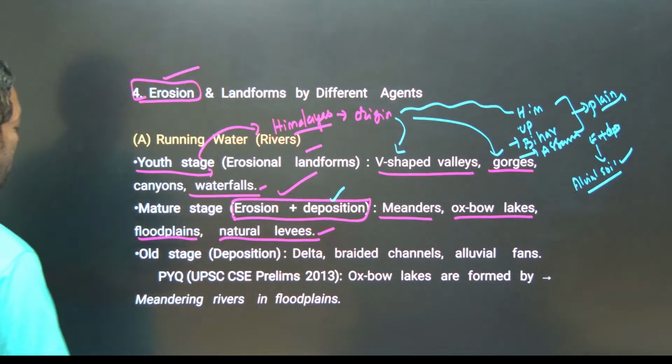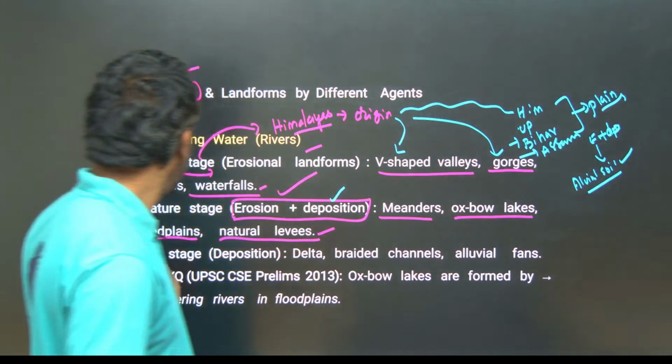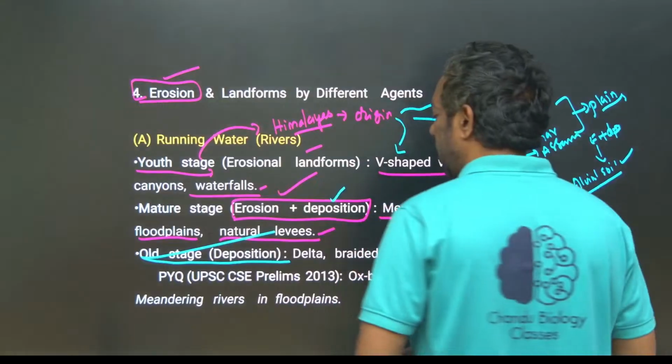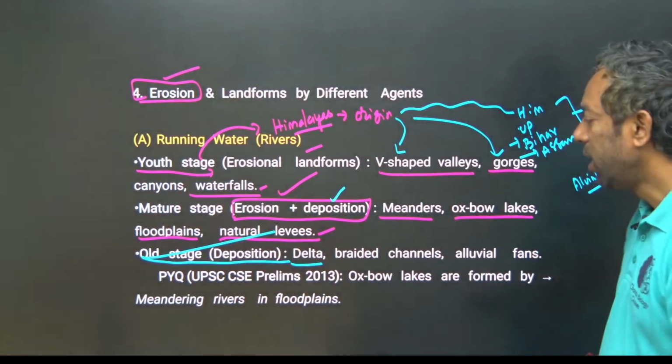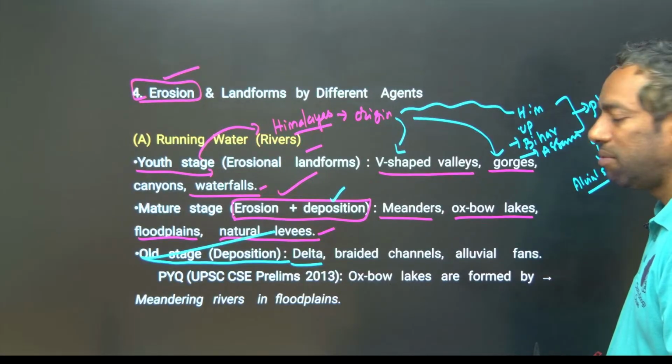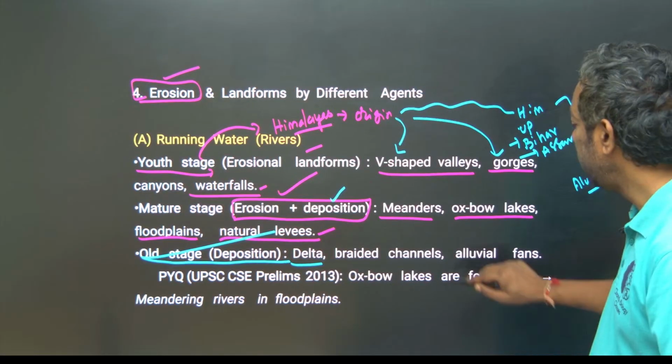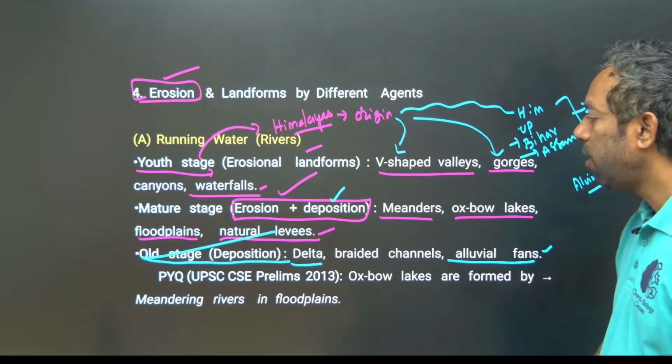In old age, they create deposition, mainly delta, the Sundarban delta, which is the largest delta in the world.